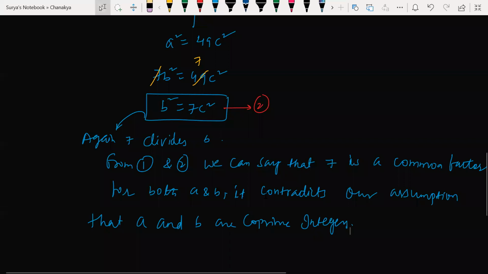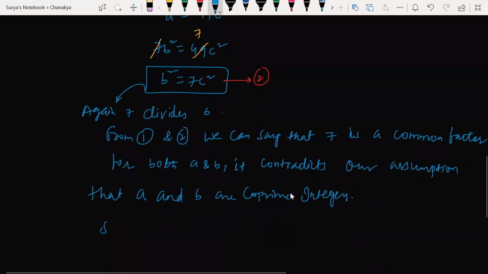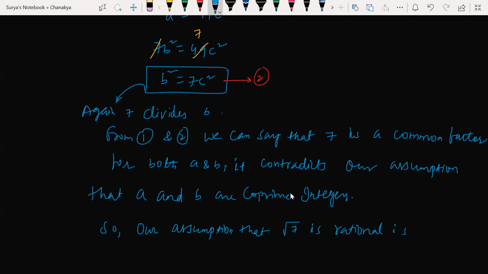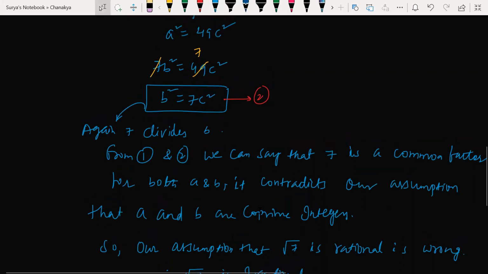So our assumption, what was the assumption? Our assumption that root 7 is rational is wrong. Therefore, root 7 is an irrational number. Correct? 7 is a common factor for both A and B. So it contradicts our statement that A and B are co-prime integers.